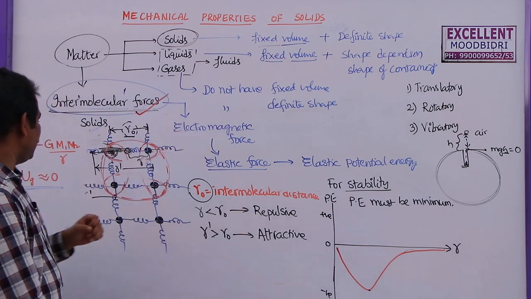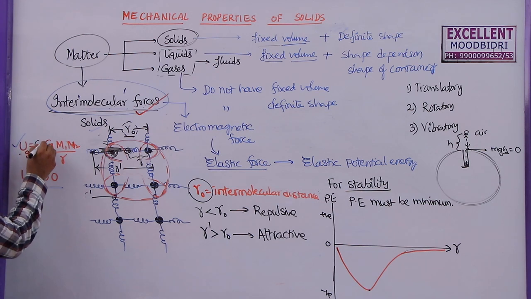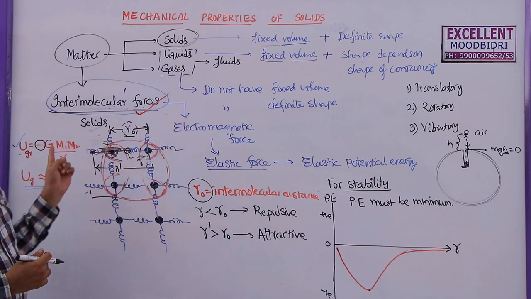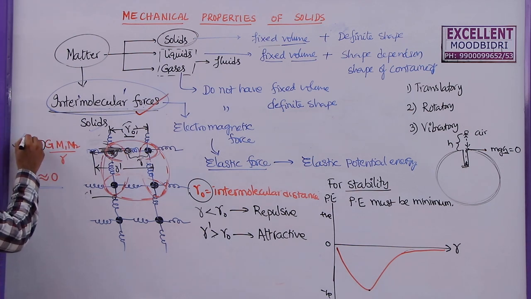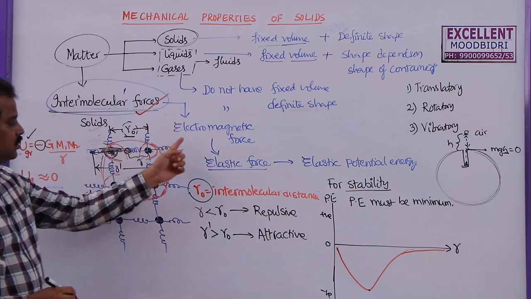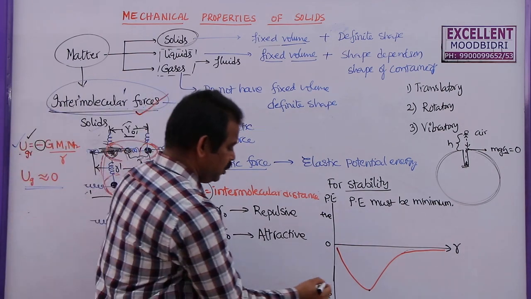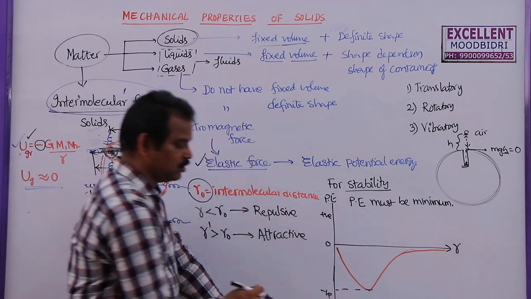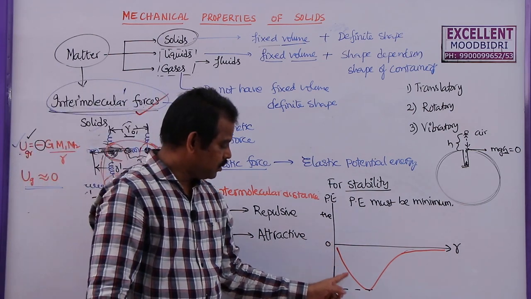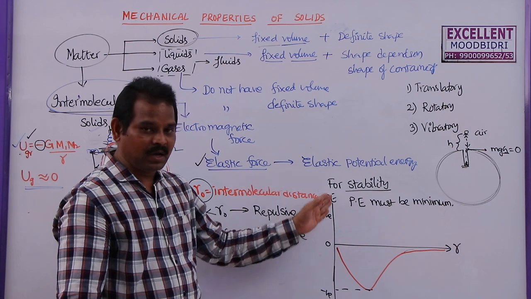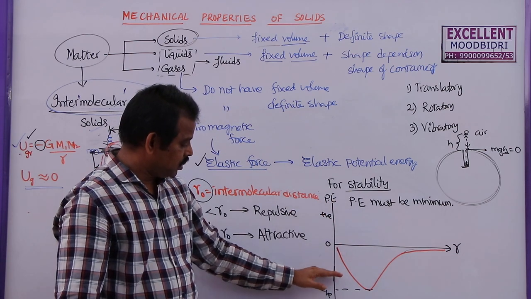As we discussed earlier, the potential energy is always negative. Why? Because we are doing some work against that force. Here in this case we did some work against the gravitational force. In this case we are going to do some work against the elastic force. So against the force, that's why potential energy is negative. You see the entire graph is below the x-axis. That means potential energy cannot be positive at all. Potential energy is always negative.